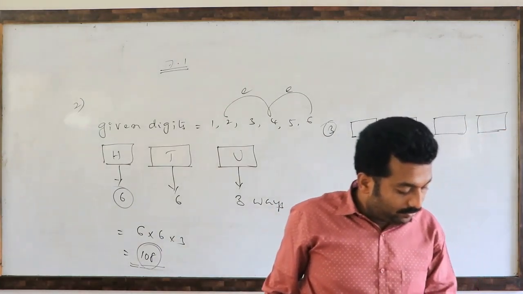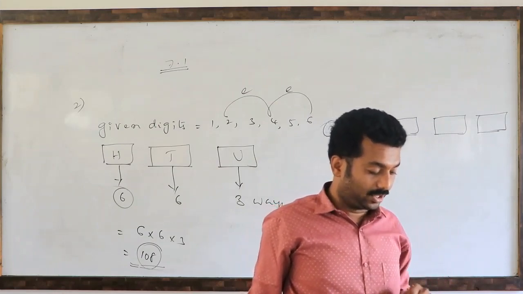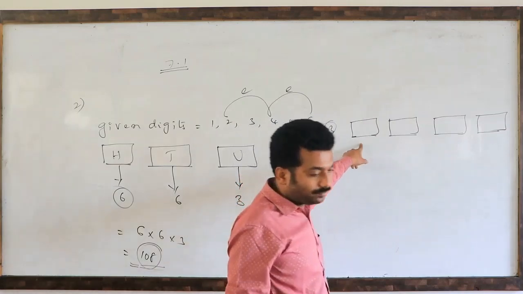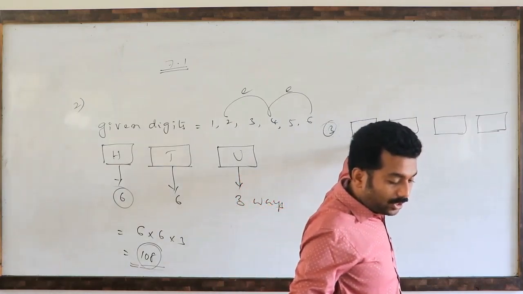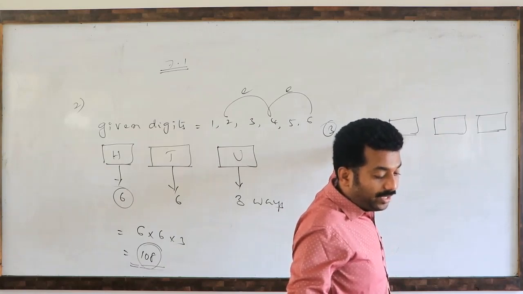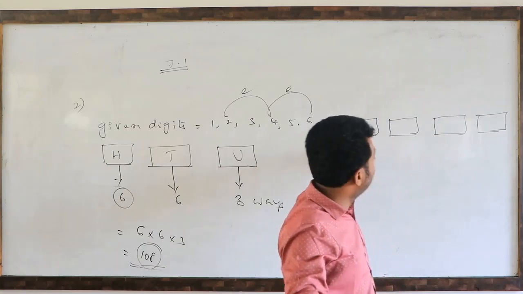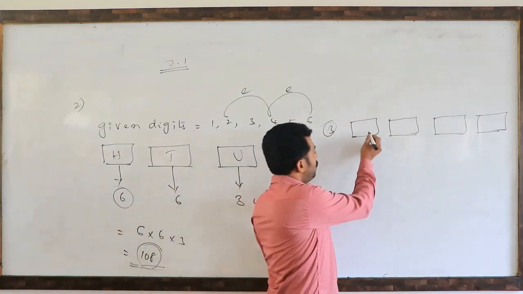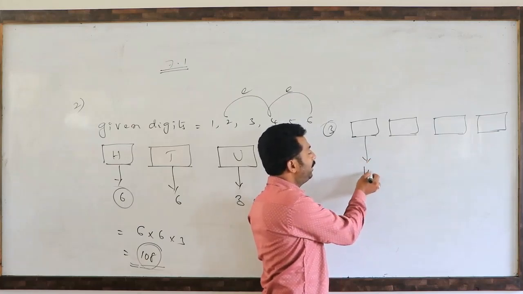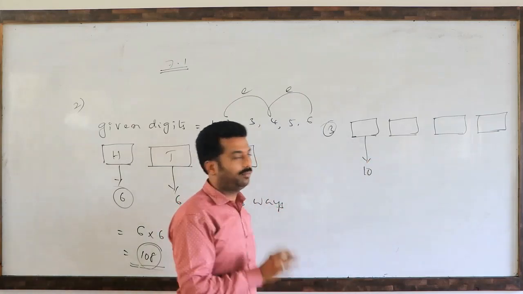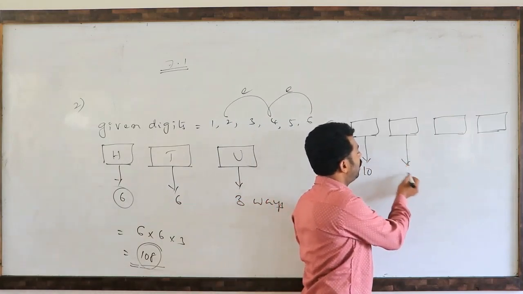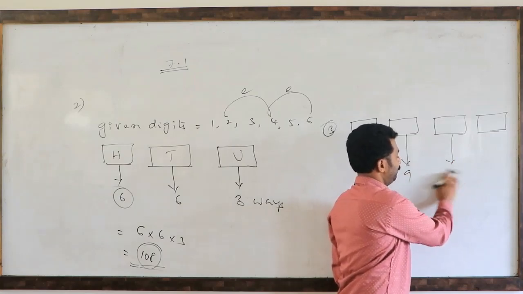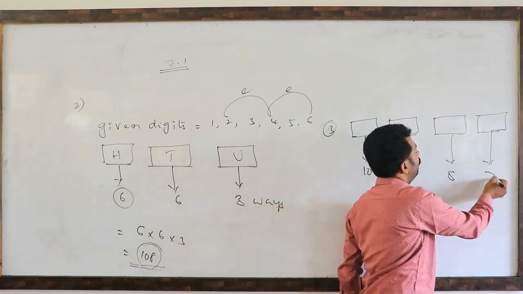If the letter can be repeated, okay, one letter can be repeated. Listen here. If no letter can be repeated, it means repetition of the letters is not allowed. So this is the first blank. It can be filled in 10 different ways because we have 10 alphabets. Repetition is not allowed, so the remaining is 9 ways. This is 8 ways. This is 7 ways.